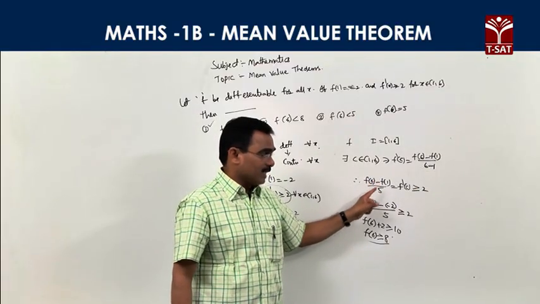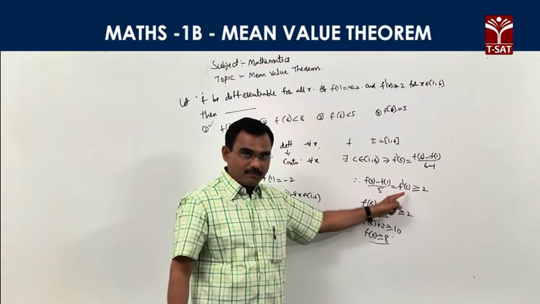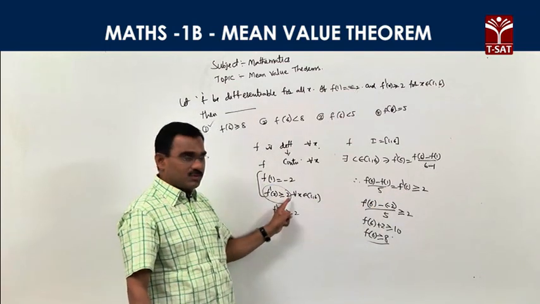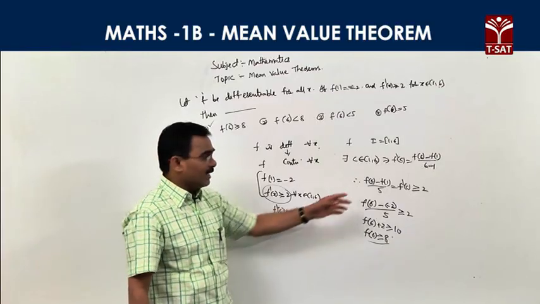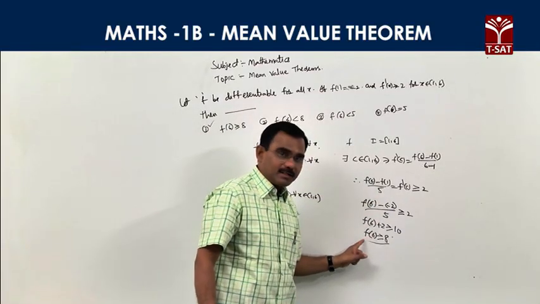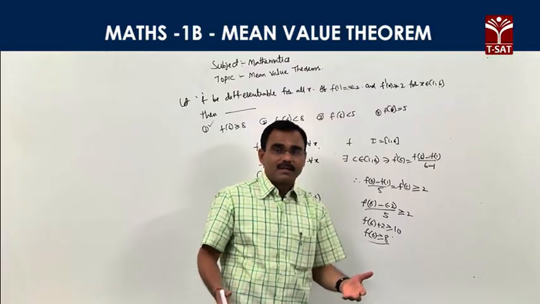That means f of 6 minus f of 1 is greater than or equal to f dash c. But f dash x is greater than or equal to 2, all derivatives, right? That implies f dash c is also greater than or equal to 2. Apply and simplify, we get f of 6 greater than or equal to 8.